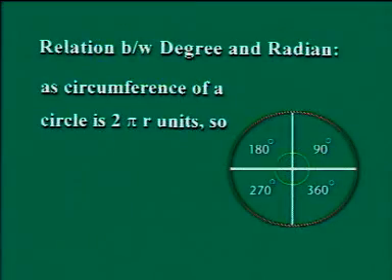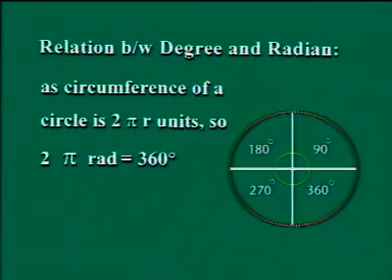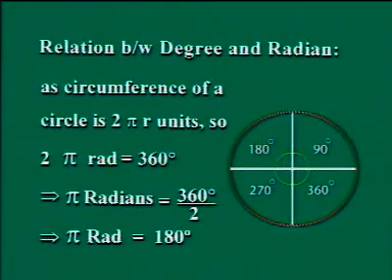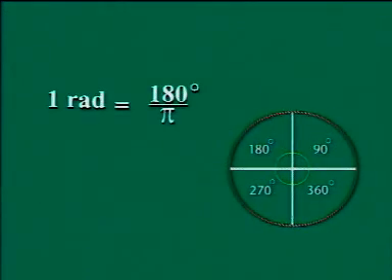So 360 degrees are 2 pi radians. Then pi radians is equal to 360 degrees by 2. That is, pi radians is equal to 180 degrees. And if we want to find 1 radian, then 1 radian is equal to 180 by pi.